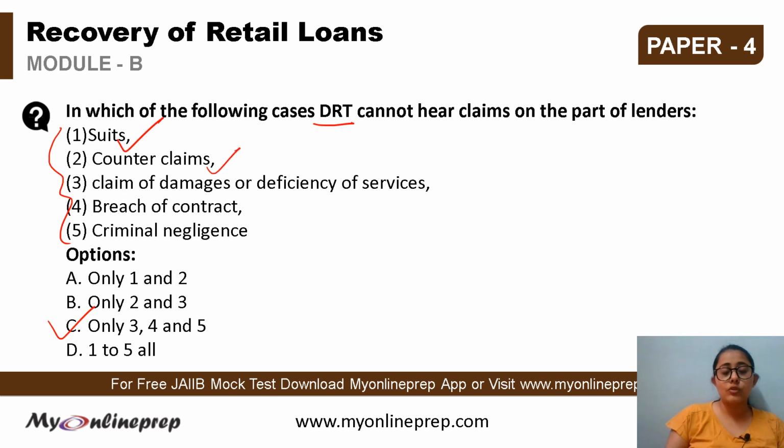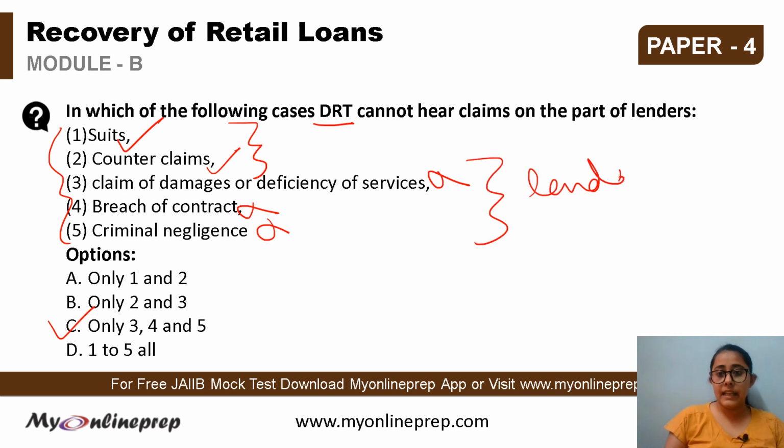So cross suits and counter claims can be dealt with by the DRT, however, it cannot listen to the claims of damages or deficiency of services, breach of contract, and criminal negligence on the part of the lender. If these are on the part of the lender, then these cannot be dealt with by the DRT. So the correct option here is only 3, 4 and 5.